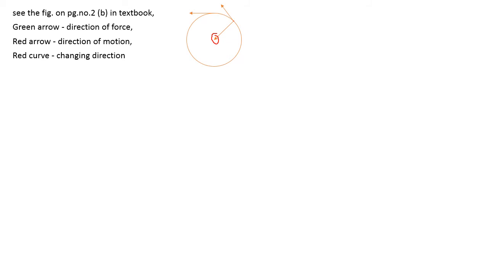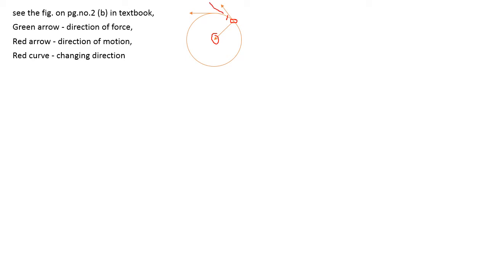When you are at this position moving in this circular path, you can see the direction of force is always towards the center, means the force will be acting towards the center. The direction of motion, you can see this line, is nothing but tangential. The direction of motion is always along this line. But when you come to another position, your direction will be changing, it will be going like this, tangentially.